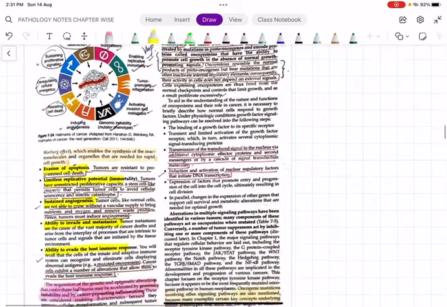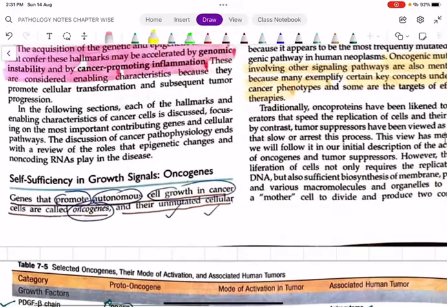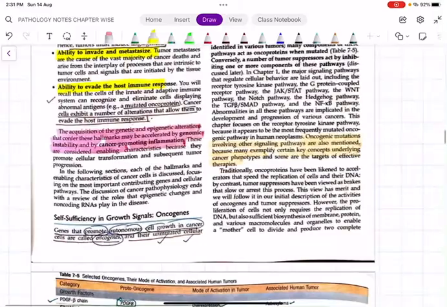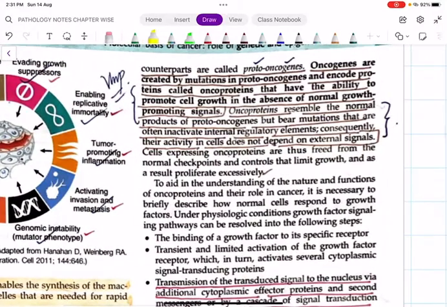I told you 2 important things. One is what we call oncogenes. What are oncogenes? The genes which promote autonomous cell growth are what we call oncogenes, and their cellular counterparts are called proto-oncogenes. So normally the cell has to grow. Even I, even you, all of us have them within the cell, something which is similar to oncogenes, that is what we call proto-oncogenes.